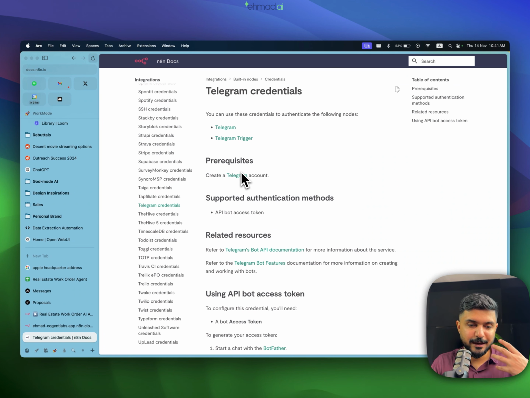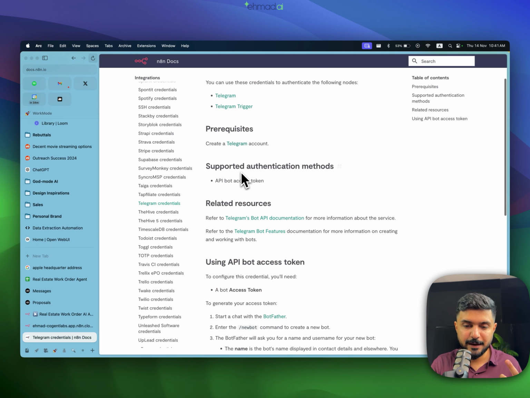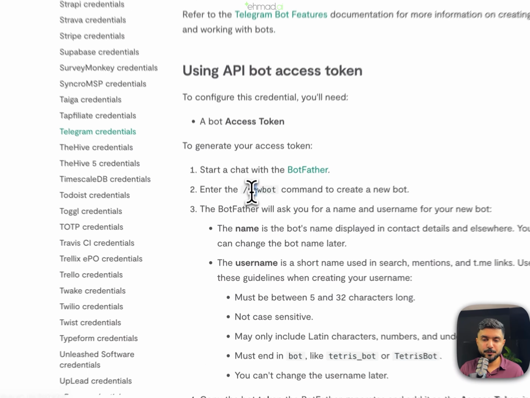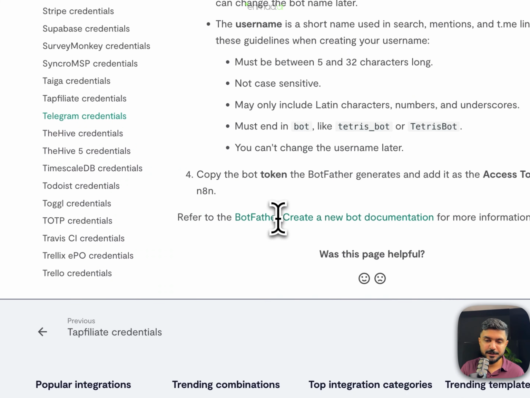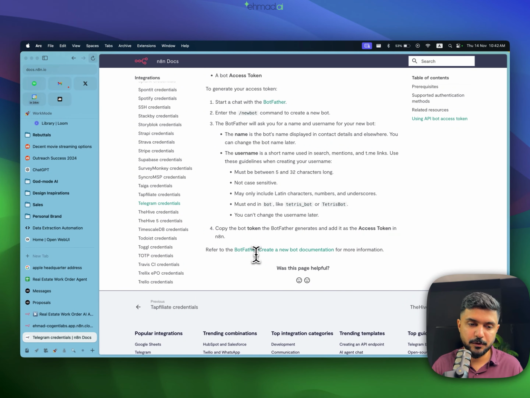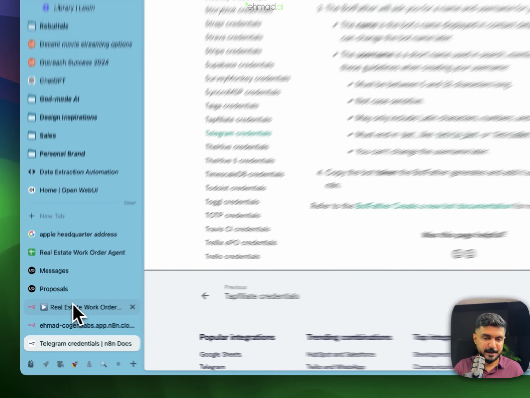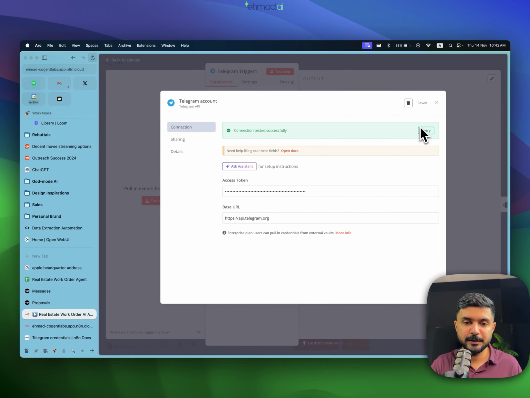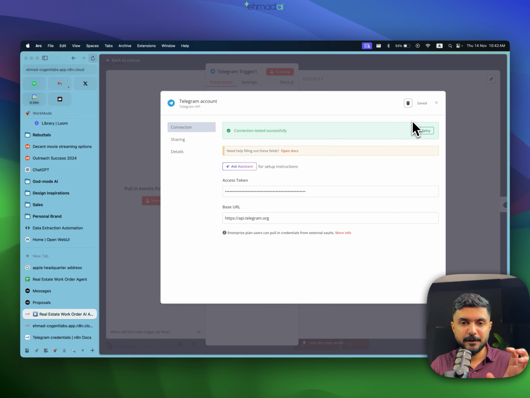You need to have an active Telegram account, and then from your phone you need to start a chat with BotFather and just enter new bot, add your bot's information, and at the end it will give you the access token for that specific bot. You can just copy that access token and paste it in here, and that is all you need to do, and you'll be able to connect your Telegram webhook with the Telegram server.